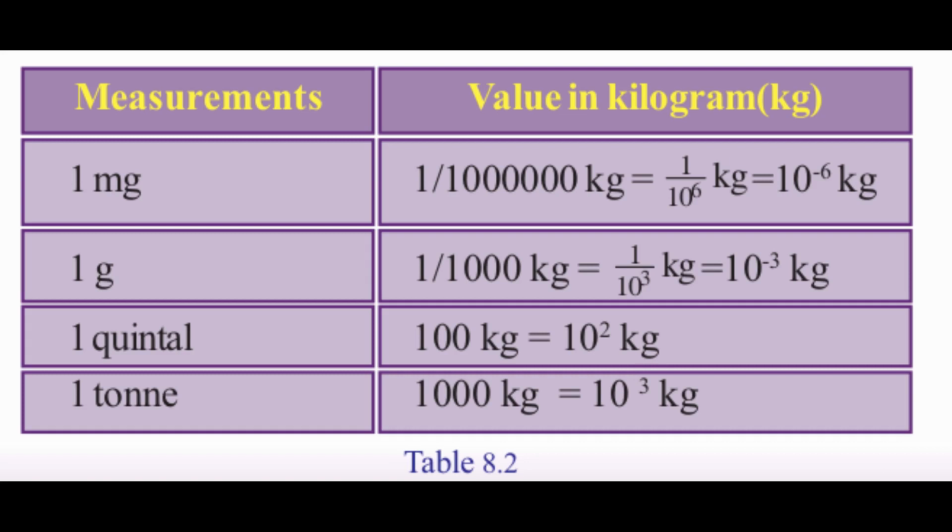Now 1 quintal means 100 kg. 100 means 10 raised to 2 kg. That is 100 kilograms is equal to 1 quintal. Now 1 ton is equal to 1000 kg. 1000 kg is represented by the unit 1 ton. That is 10 raised to 3 kg means it is 1 ton.